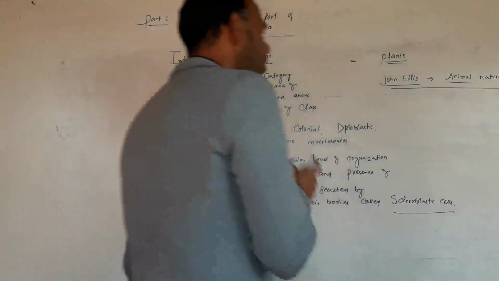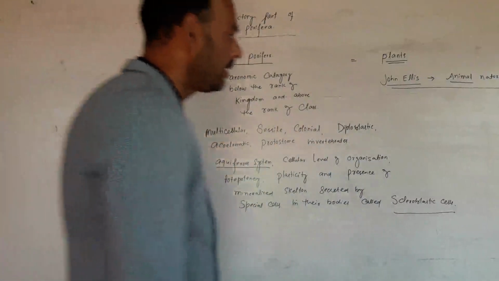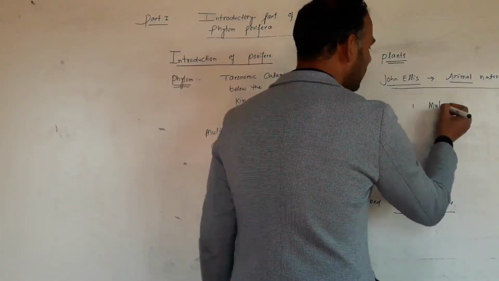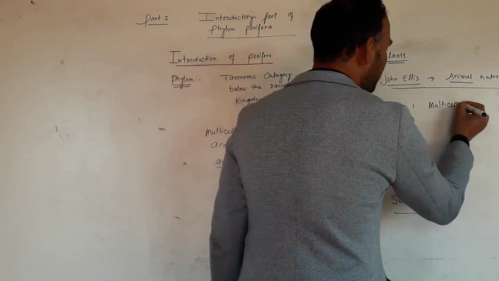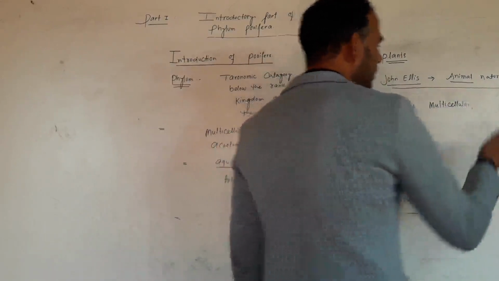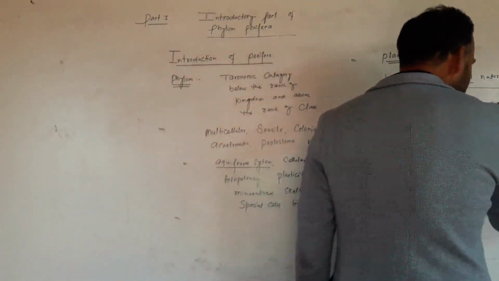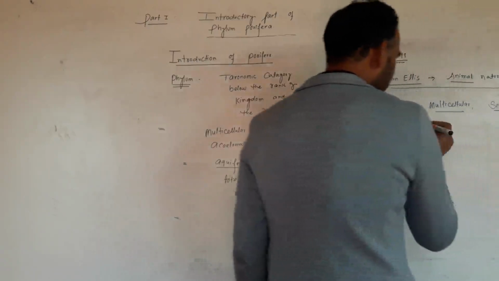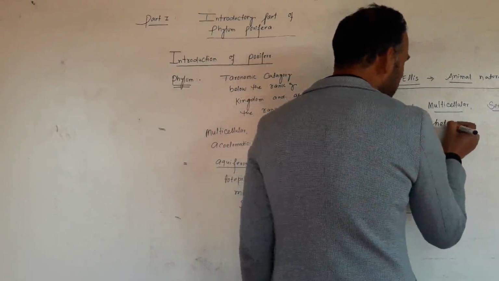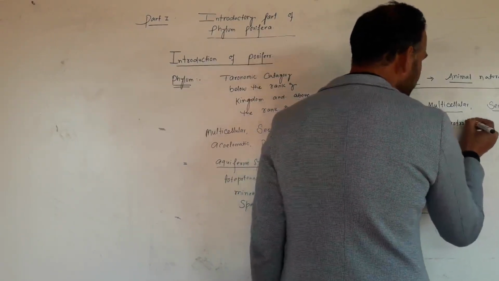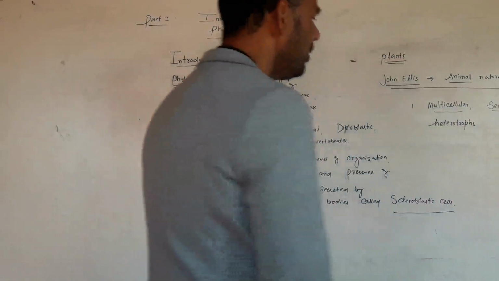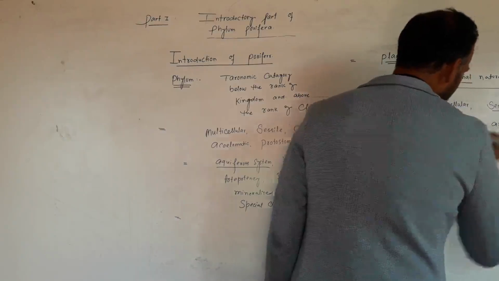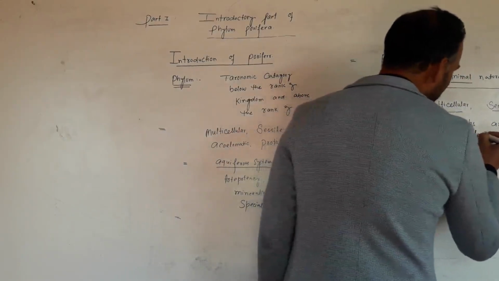These organisms are animals because their body is multicellular, they can produce sex cells, they are heterotrophs, and their cells lack a cell wall.